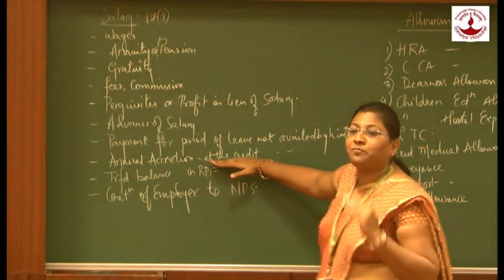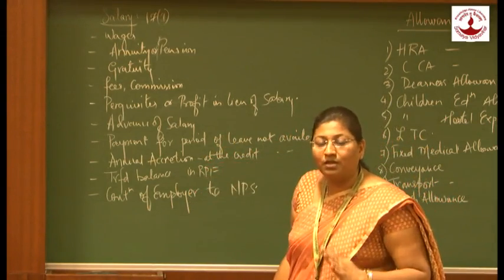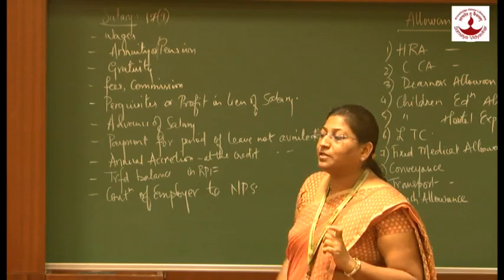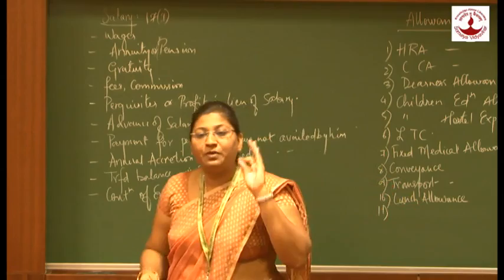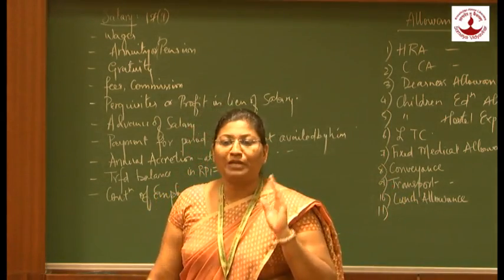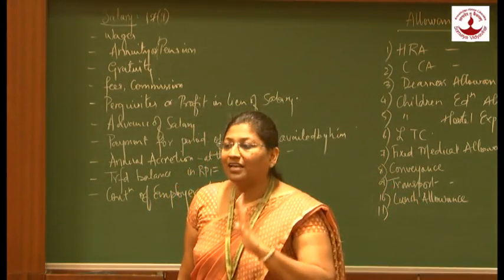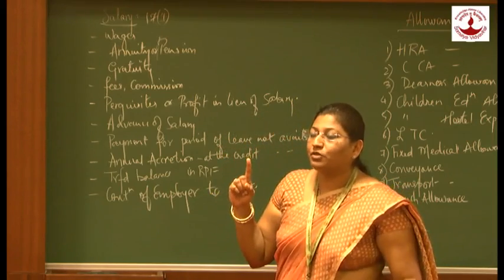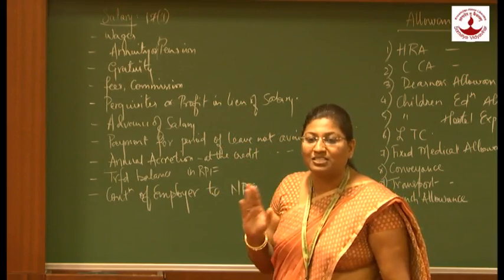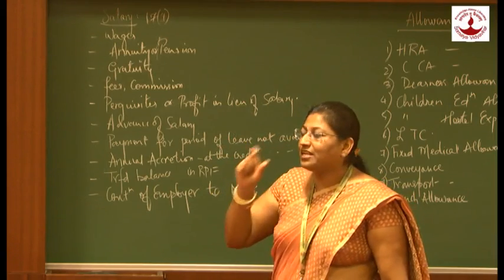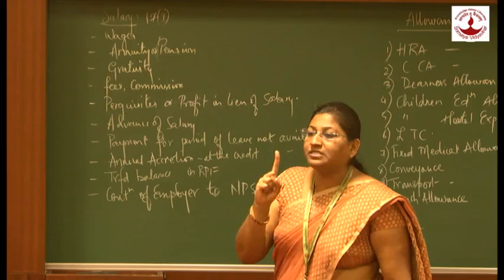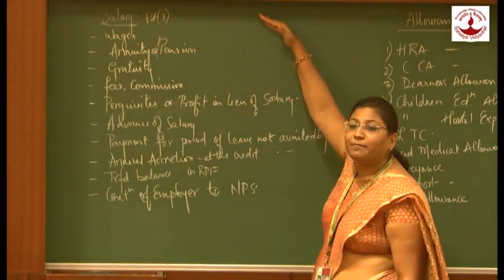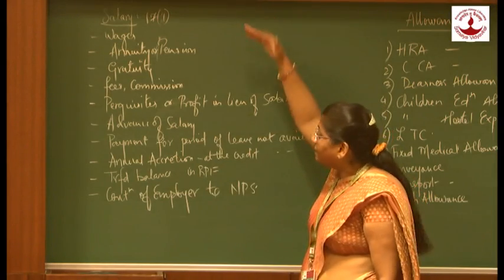Interest up to 9.5% is not taxable, and over and above that, if a person receives it, that amount is taxable. Suppose, for example, a person gets interest of 10.5% on recognized provident fund. In that case, over and above is 1%, because up to 9.5% it is not taxable. Annual accretion is nothing but interest. So the 1% over and above 9.5% is taxable and is considered as a part of salary.